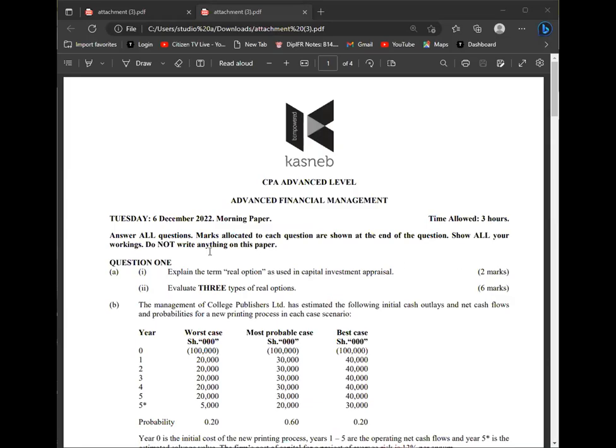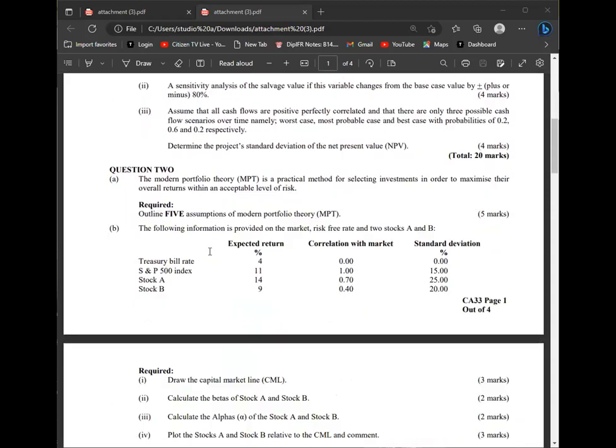We are looking at December 2022 AFM. This is question number 2, and I would want to go to part B directly. The following information is provided on the market, risk-free rate, and 2 stocks A and B. They have given us the treasury bill rate, which is what we call the risk-free rate.